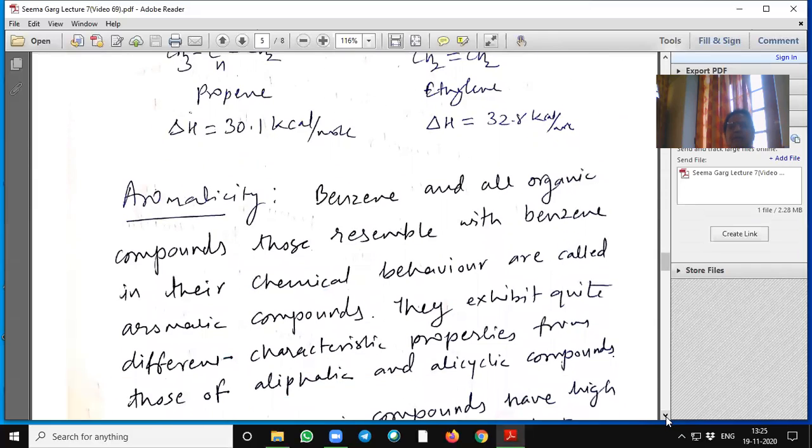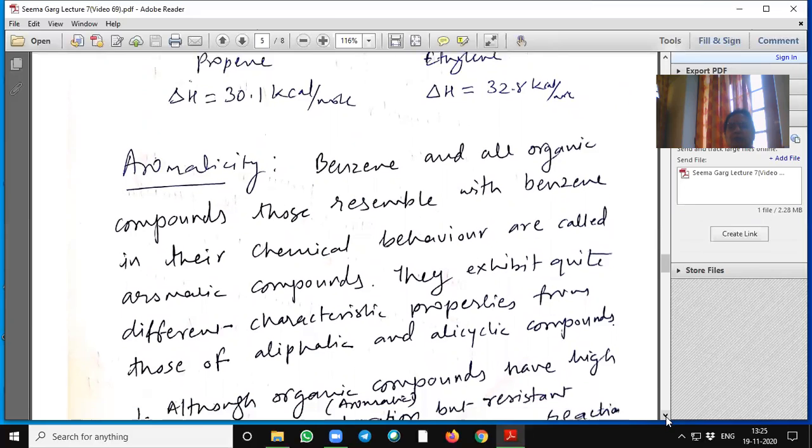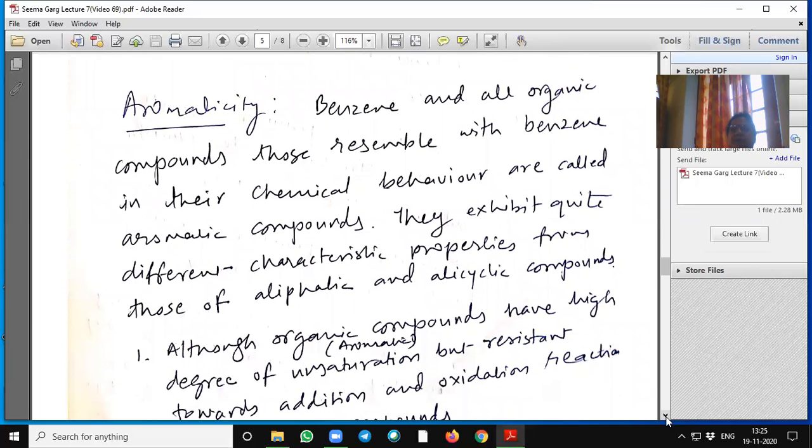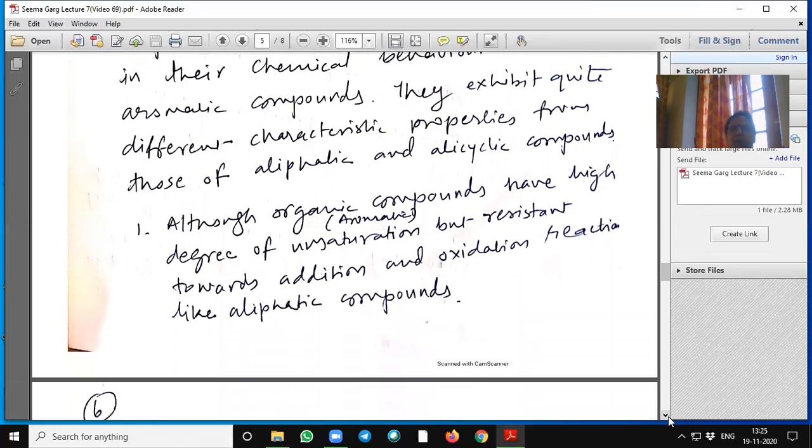The second topic is aromaticity. Benzene and all organic compounds that resemble benzene in their chemical behavior are called aromatic compounds. They exhibit quite different characteristic properties from those of aliphatic and alicyclic compounds.